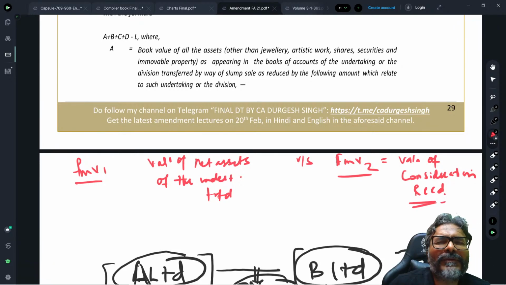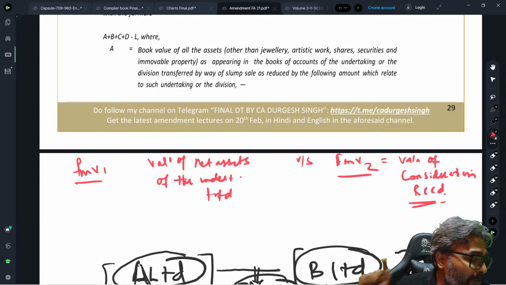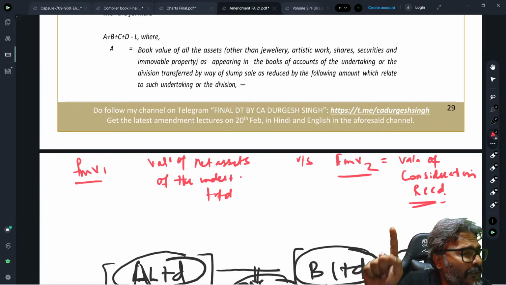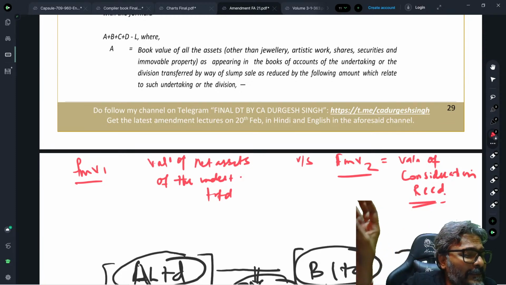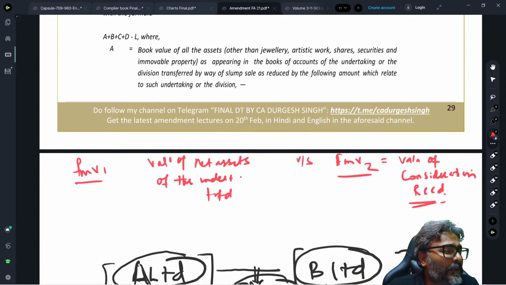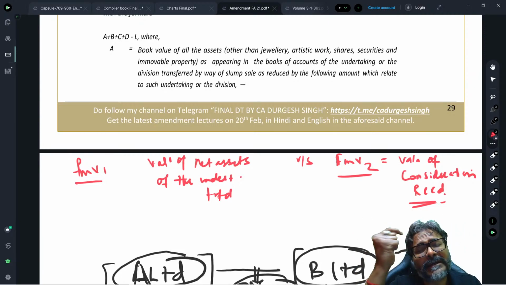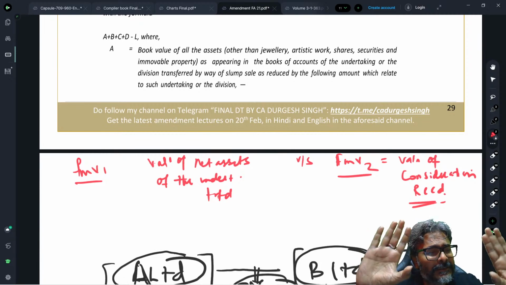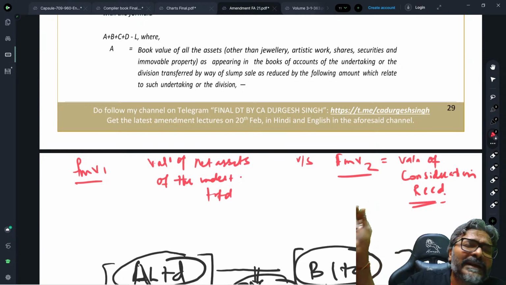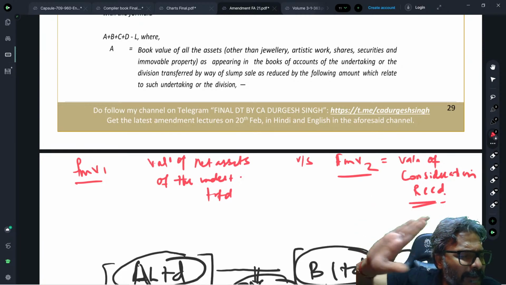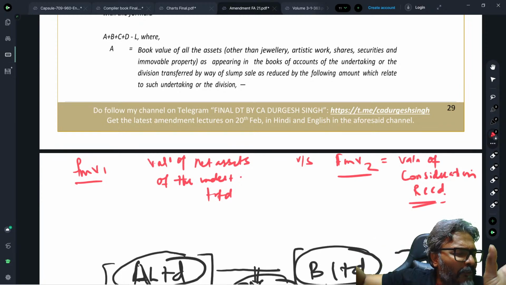So in the context of this slump sale, where is the amendment? It is not in the cost of acquisition. Cost of acquisition is the net worth. Again, please be very careful. What is net worth? Net worth is the asset minus the outside liability. The asset is divided into two parts: depreciable asset at WDV, and non-depreciable asset at book value without revaluation. This is your asset minus the outside liability, which will fetch you the net worth. Net worth is your cost of acquisition. Keep that aside now and focus on the full value of consideration.